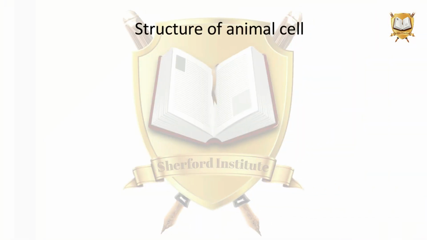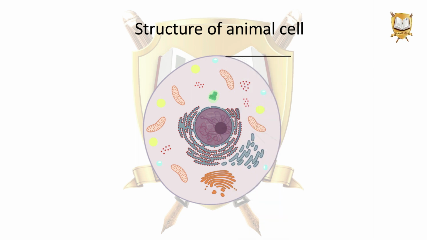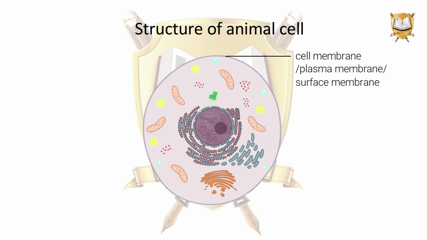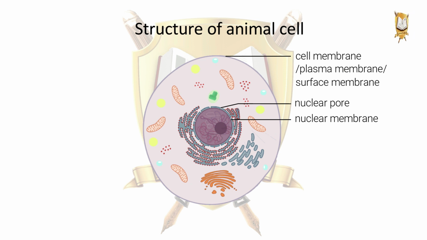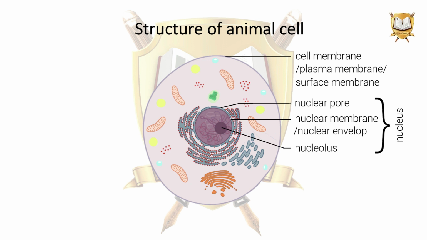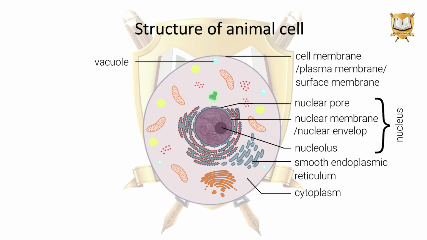Structure of an animal cell. Cell membrane. Cell membrane is also called plasma membrane or surface membrane. Nuclear pore, nuclear membrane. Nuclear membrane is also called nuclear envelope. Nucleolus, nucleus. Smooth endoplasmic reticulum, cytoplasm, vacuole,